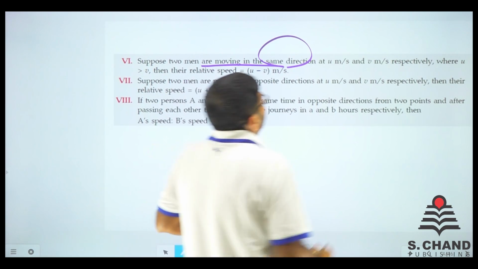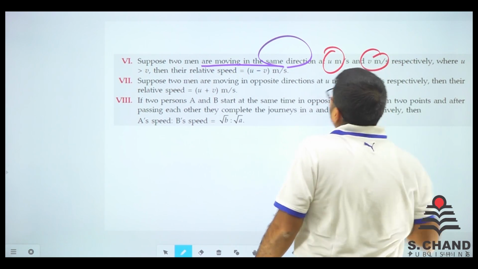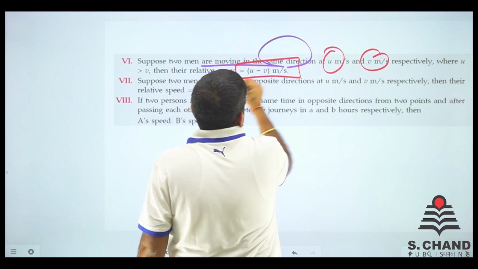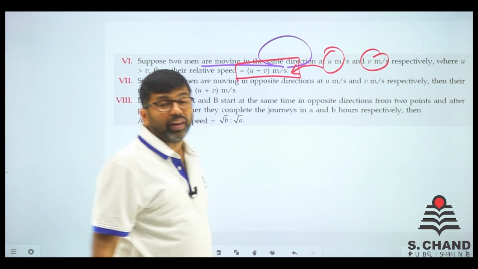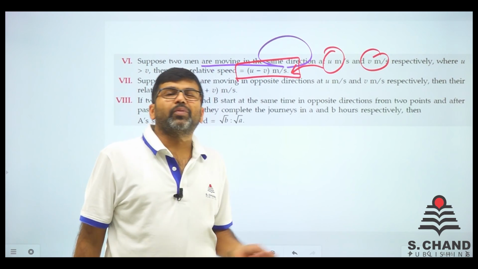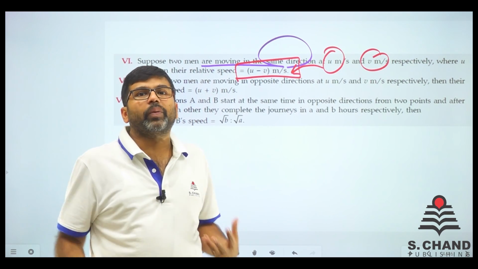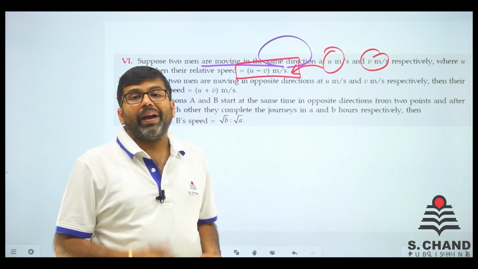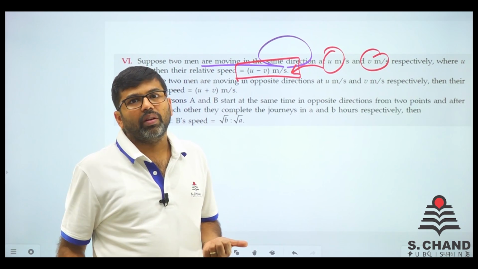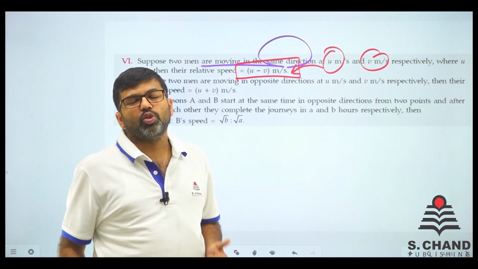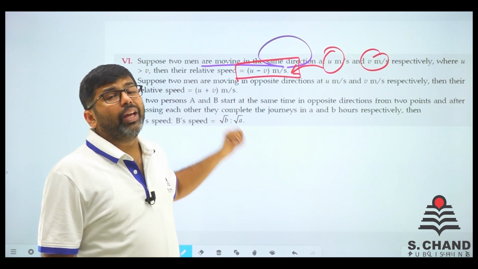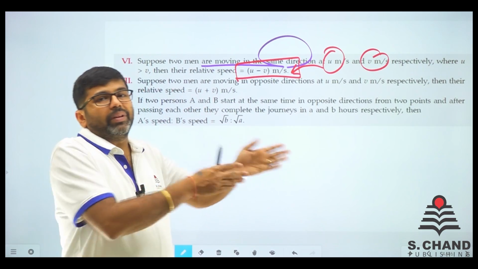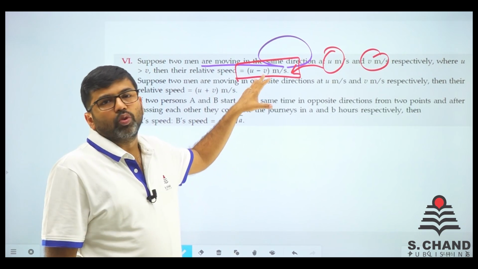So relative speed is u and v, that means u minus v is the relative speed. What is relative speed? Relative speed is basically the resultant speed, the total speed. That will be like u minus v if u is bigger and v is smaller. u is faster and v is slower. Average speed निकालना है दो अगर same direction में जा रही गाड़ियों का, the best way is u minus v.